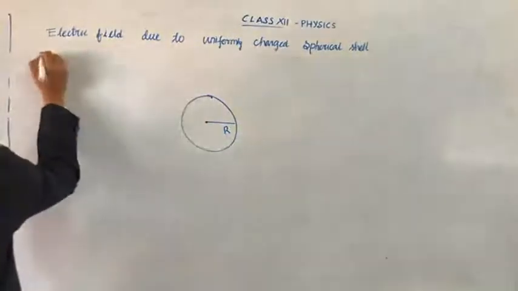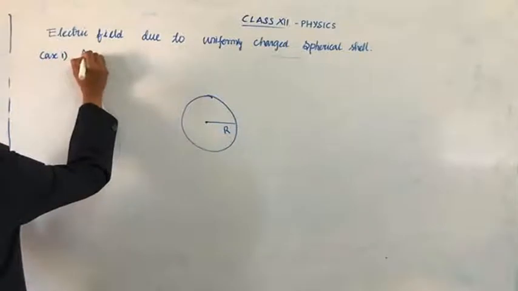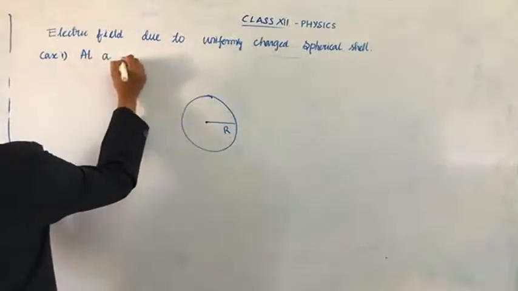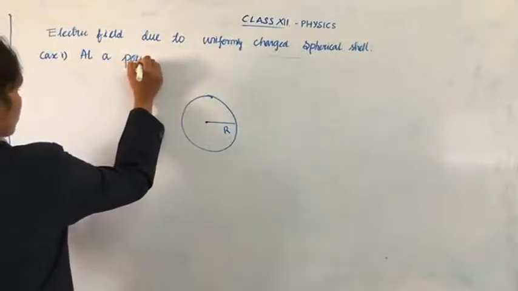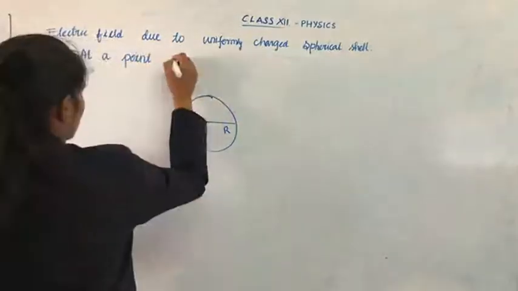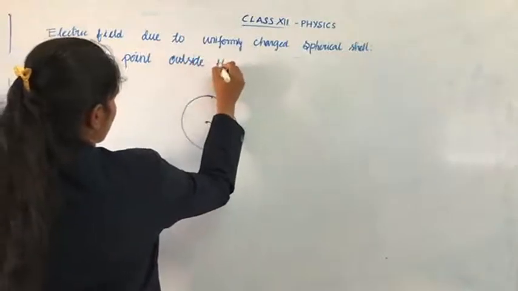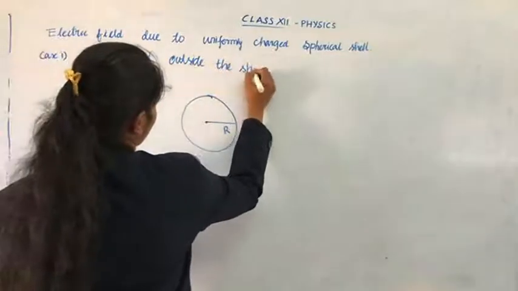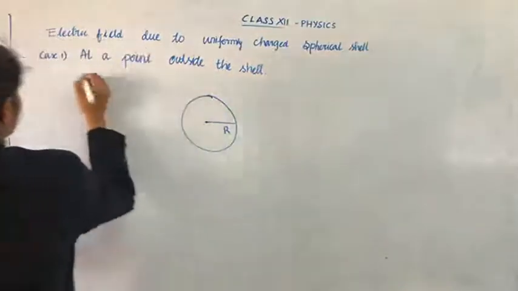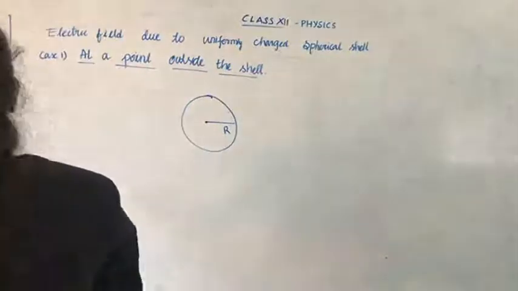Case 1. Write down case 1. At a point outside the shell.